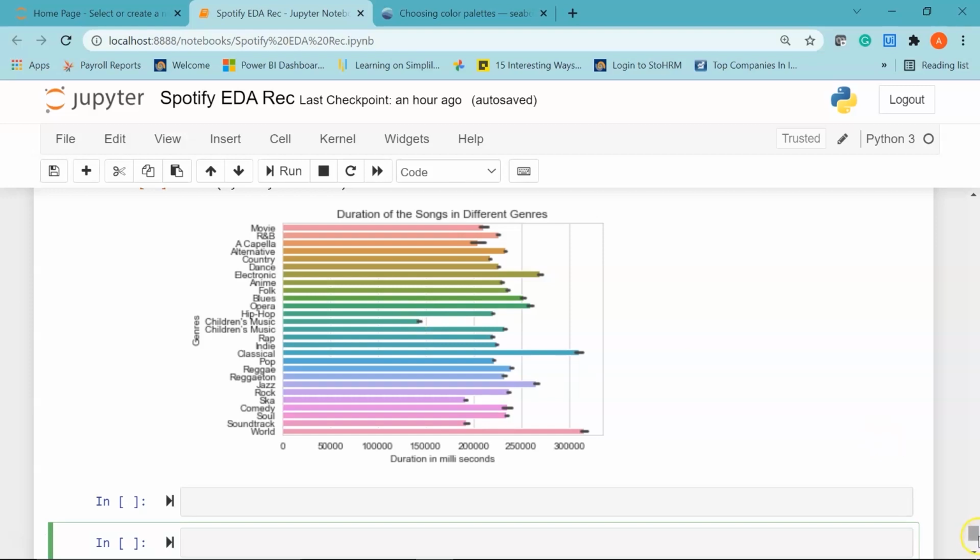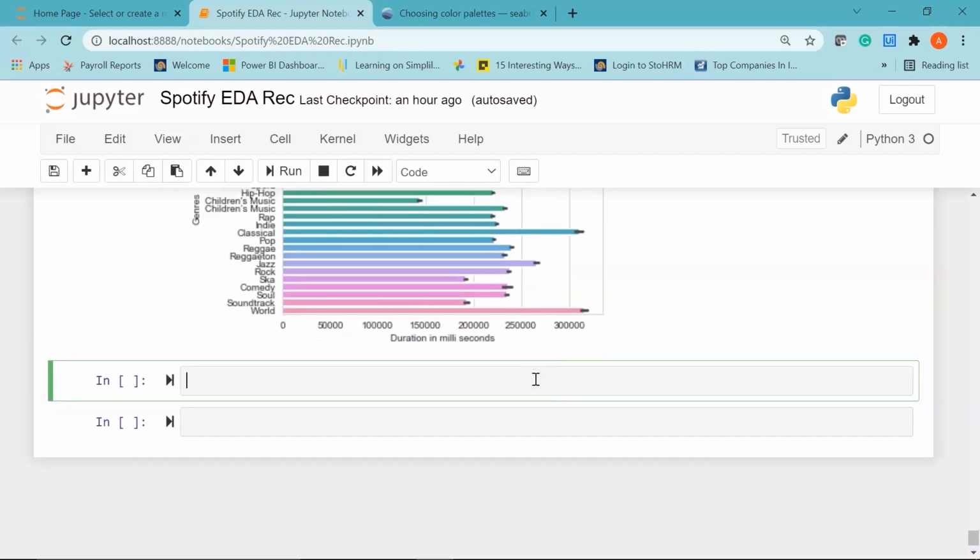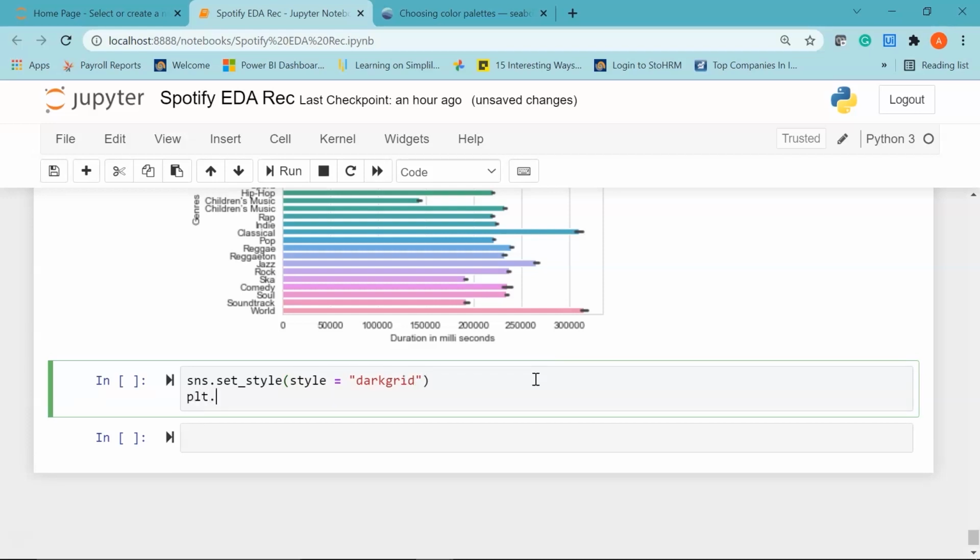And finally we'll move to our last demo where we'll see the top 5 genres by popularity. So I'll say sns.set_style. I'll set my style to dark grid, which will be my background, and then I'll say plt.figure. I'll set my figure size to 10,5.